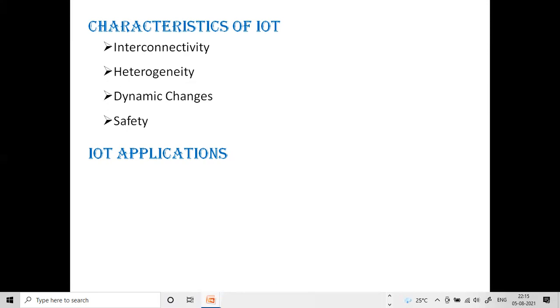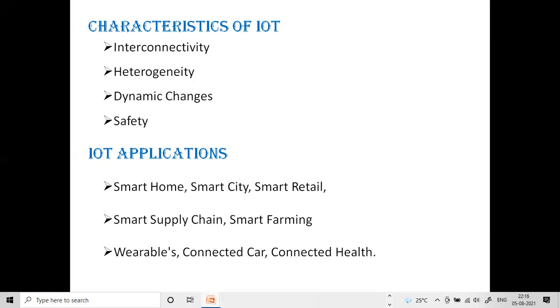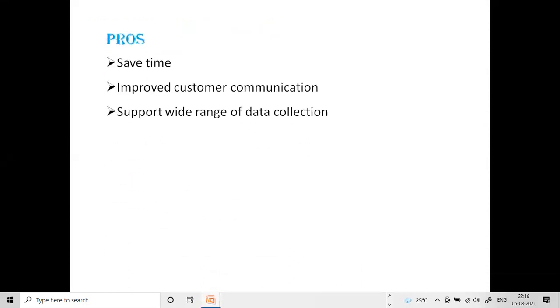Next, IoT applications. A few applications we are going to see here, like smart home, smart cities, smart retail, smart supply chain, smart farming, and wearables, connected car, connected health, etc. Not only these, there are so many applications and so many characteristics. Next, some advantages: first, it saves time and improves customer communication. Next, it supports a wide range of data collection.